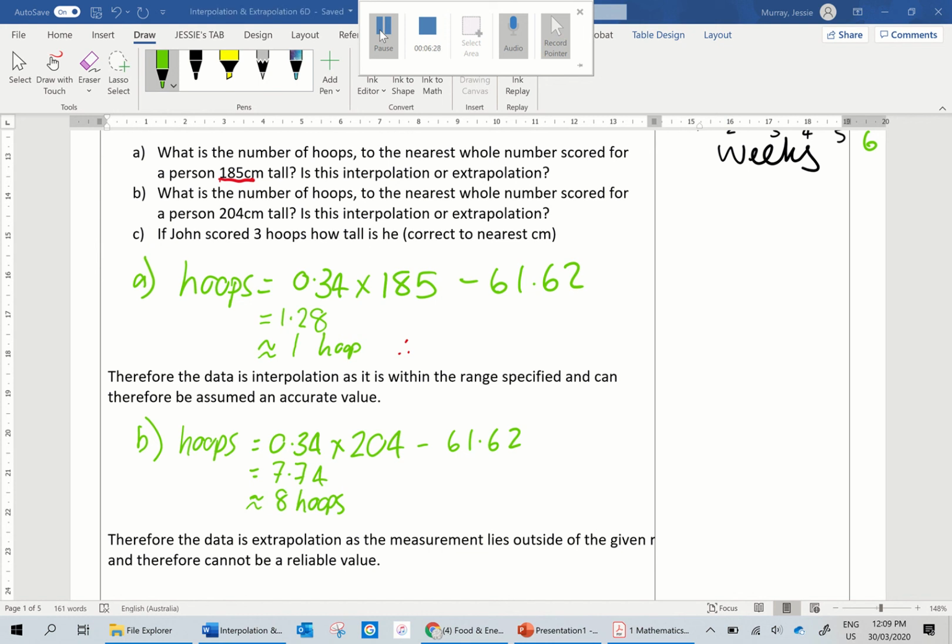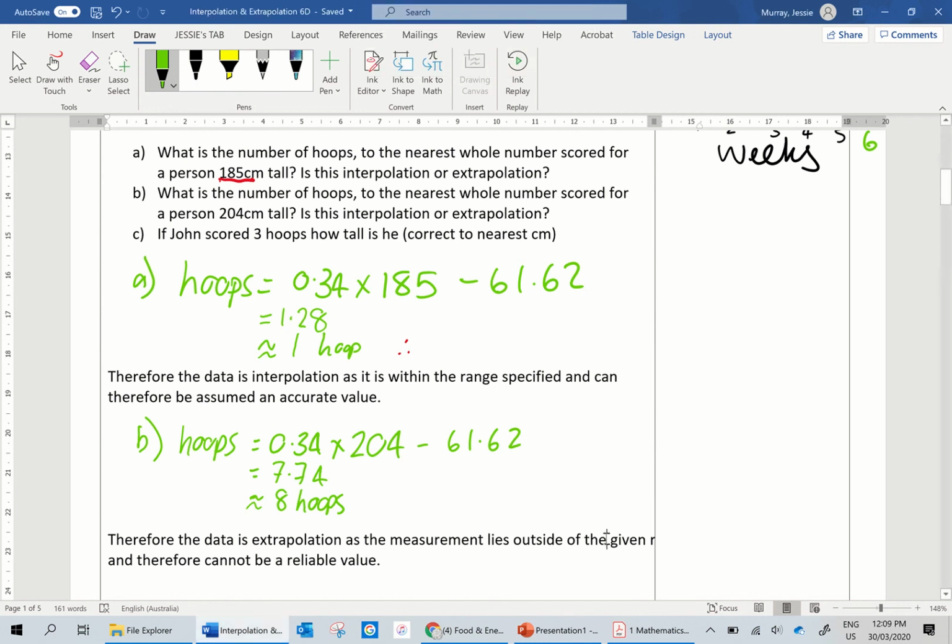And I just said, therefore the data is extrapolation, as the measurement lies outside of the given range, and therefore it cannot be assumed a reliable, accurate value.